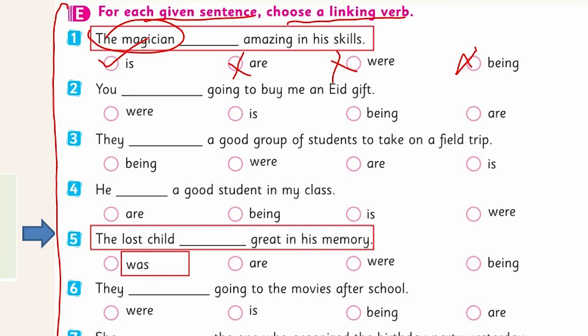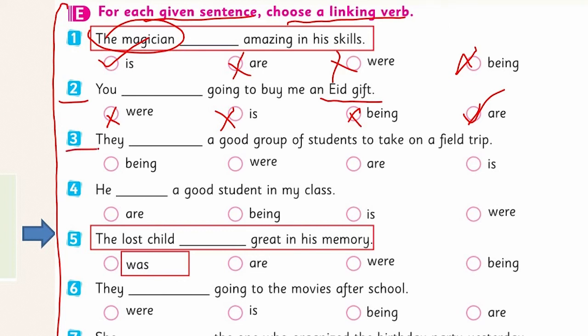Yes. The second one, you going to buy me an Eid gift. What will be the right linking verb here? You were going to buy. You are going. This is about the present. It's going to happen. Were refers to the past. Being, no. Are, yes. This is the right answer. You are going to buy me an Eid gift. You is wrong. The grammatically correct one here is are.